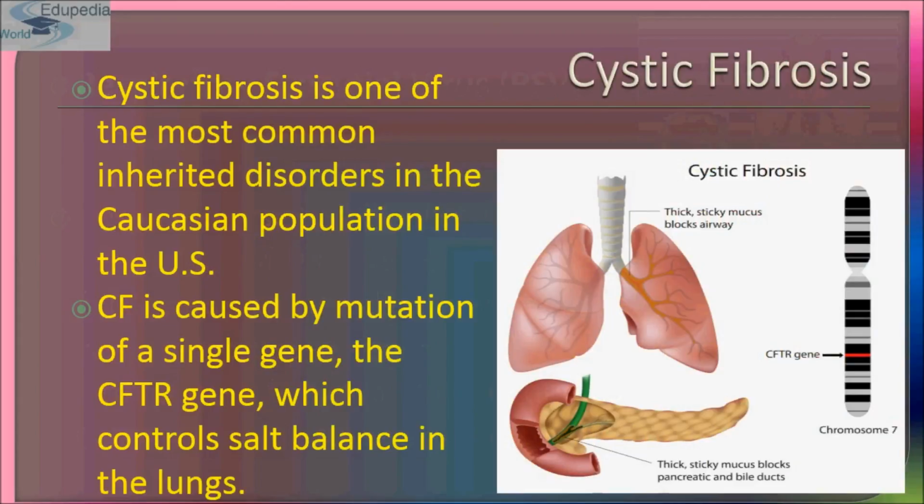Now comes cystic fibrosis. Cystic fibrosis is one of the most common inherited disorders in the Caucasian population in the US. Cystic fibrosis is caused by a mutation of a single gene, known as the CFTR gene, which controls salt balance in the lung. The CFTR gene is located on chromosome number 7.